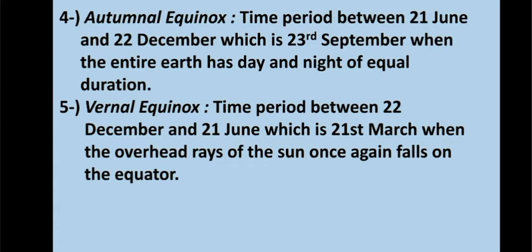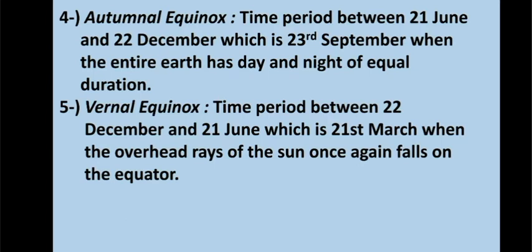So the first is autumnal equinox, which in the northern hemisphere occurs on 23rd of September when the direct rays of the sun fall on the equator. At this position, neither of the poles is tilted towards the sun, so the whole earth experiences day and night of equal length. The southern hemisphere has spring season at this time.